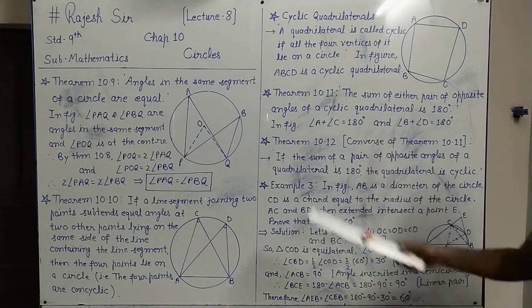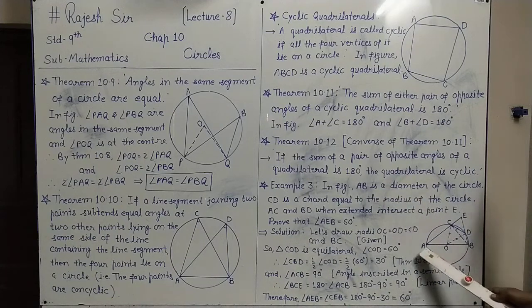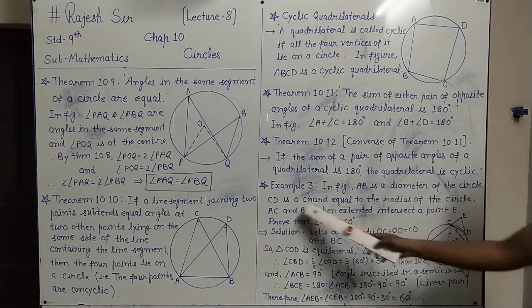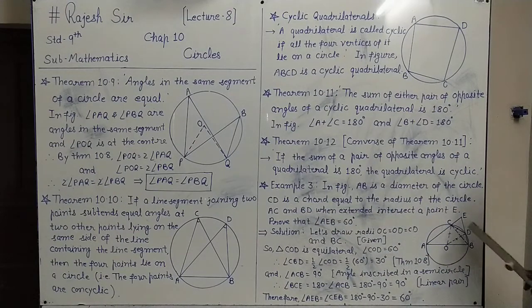Now, after understanding these theorems and cyclic quadrilaterals, we will see example 3. Next is, in the figure, it is the figure given. AB is a diameter of the circle. CD is a chord equal to the radius of the circle. So you have denoted radii joining O to C and O to D. So radii OC equals radii OD equals this chord CD.